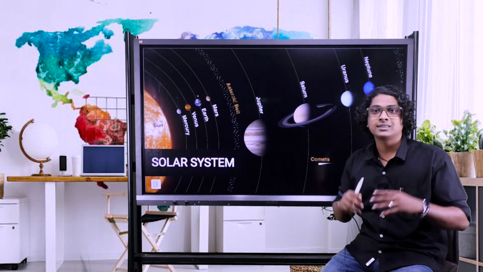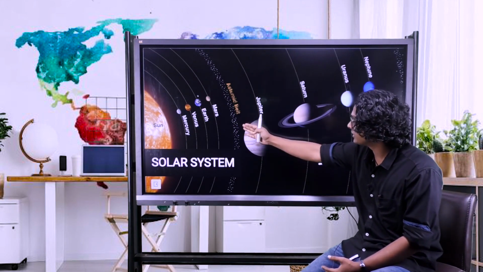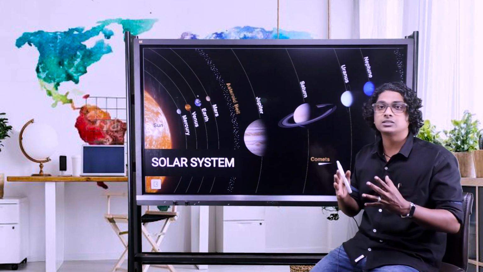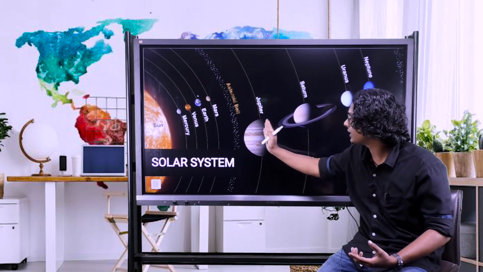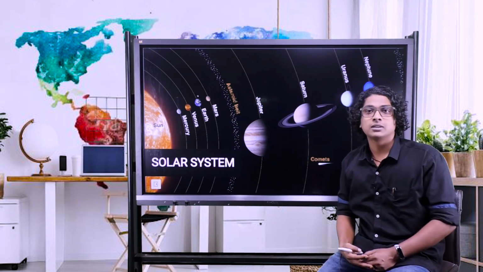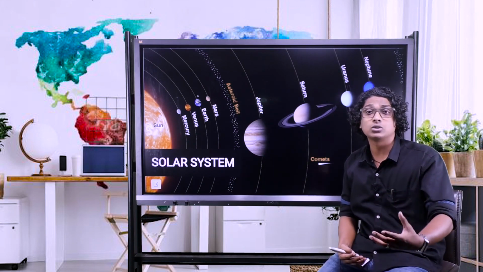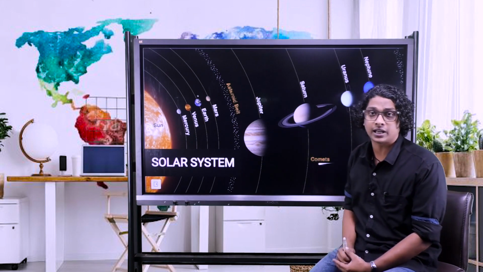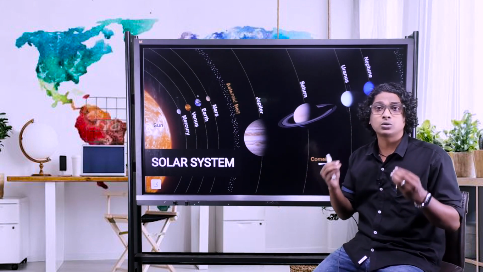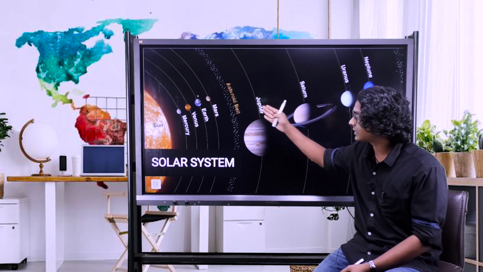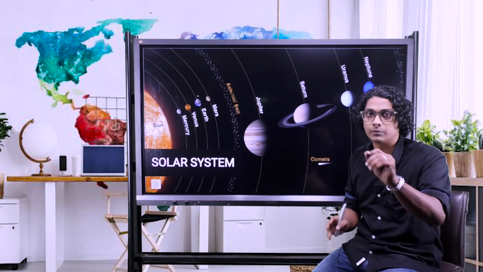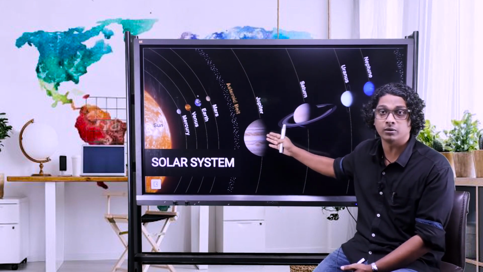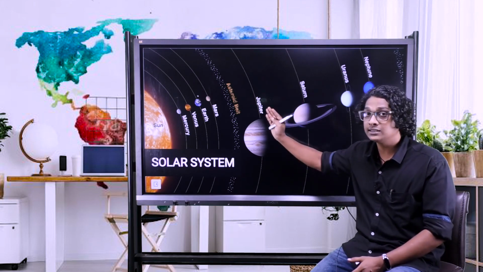The asteroid belt is a certain region in our solar system, right? As you can see here, between Mars and Jupiter, we have the asteroid belt. In the entire solar system, these asteroids are mainly concentrated in this region between Mars and Jupiter. Now you must have heard news about asteroids colliding with Earth, which is actually true. Sometimes asteroids wander off away from this asteroid belt. So if I'm telling you asteroids are mainly found between Mars and Jupiter, it's correct. The keyword there is mainly, right? If I say asteroids are only found between Mars and Jupiter, the keyword there is only. In that sense, the statement is wrong.